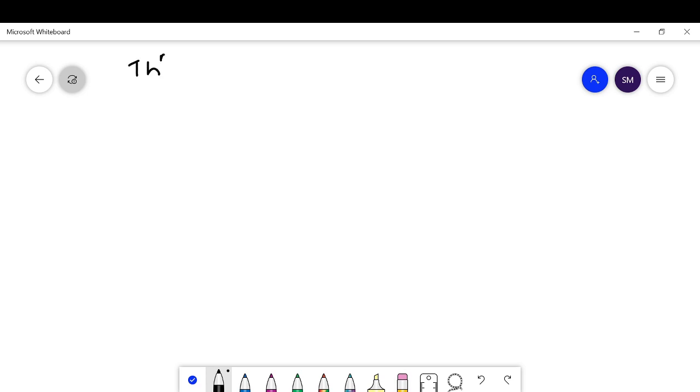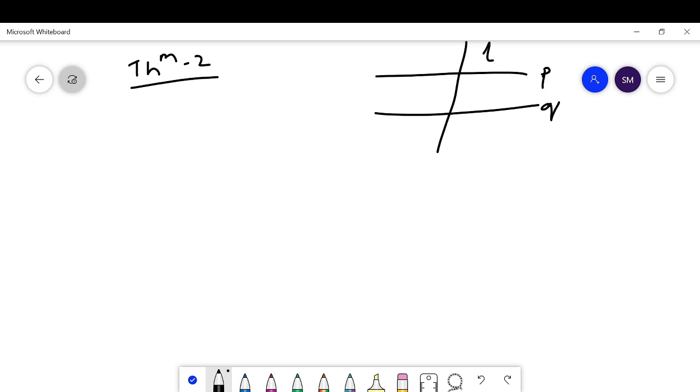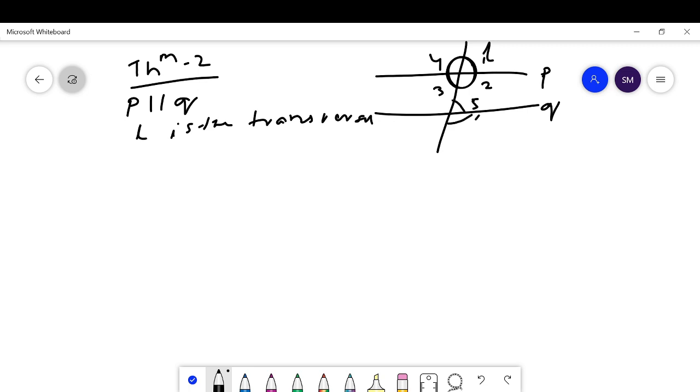What does theorem 2 say? Theorem 2 says, when a transversal intersects a pair of parallel lines, where P is parallel to Q and L is the transversal, then we get 8 angles, 1, 2, 3, 4, 5, 6, 7 and 8.